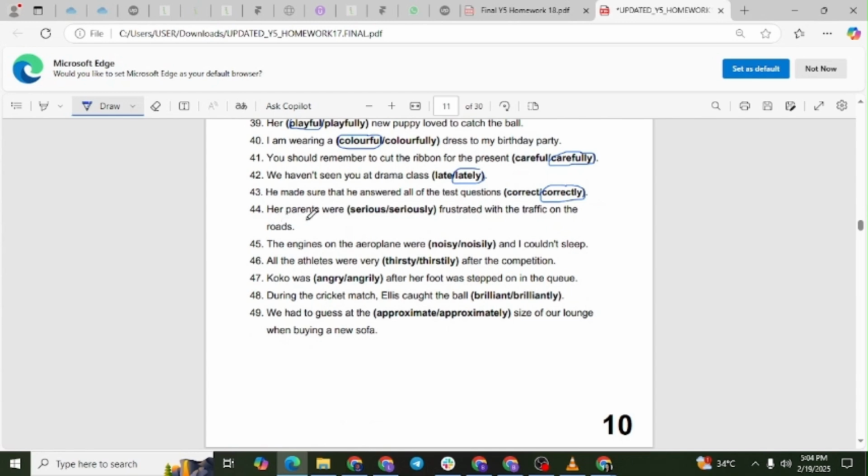Question number 44. Her parents were seriously frustrated with the traffic on the roads. Explanation. Seriously is an adverb modifying frustrated. Serious is an adjective and does not work here.